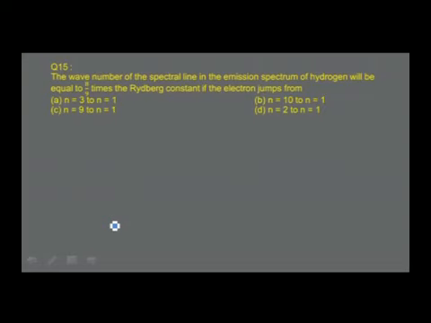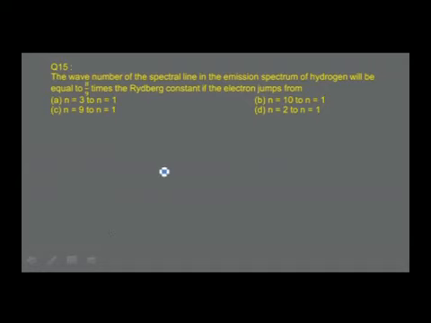Shall I go to the next one now? The question is like this. The wave number of the spectral lines in the emission spectrum of hydrogen will be equal to 8 by 9 times the Rydberg constant if the electron jumps from: option A, n equal to 3 to n equal to 1; option B, n equal to 10 to n equal to 1; option C, n equal to 9 to n equal to 1; option D, n equal to 2 to n equal to 1.